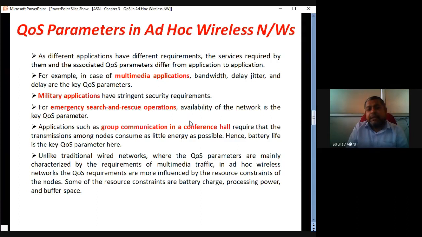So for these 4 applications, the parameter of quality is very clearly mentioned for every application. Please understand these 4 applications properly.